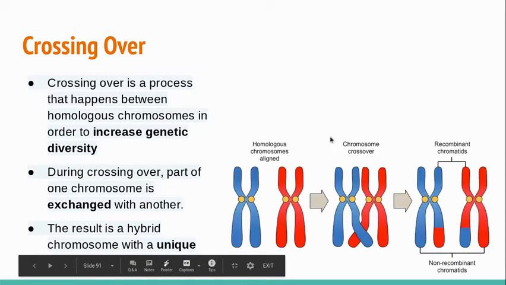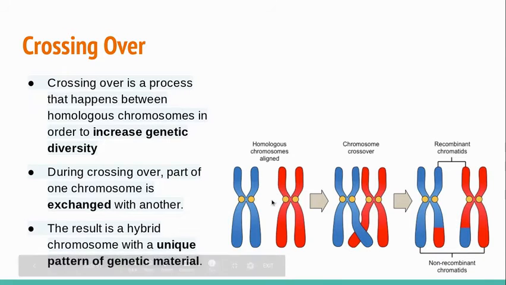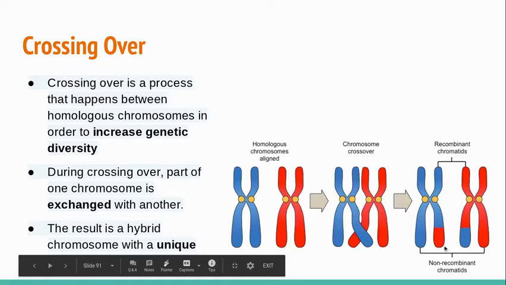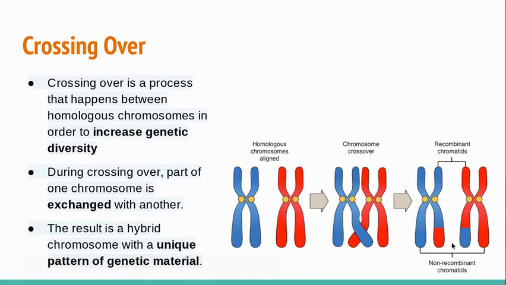Crossing over is this process that happens between homologous chromosomes, so one that you get from mom, one that you get from dad. They're the exact same chromosome with the exact same traits, but maybe you have different alleles. And in the crossing over, they exchange information with each other, and this increases genetic diversity. That's what makes us so different from one another.